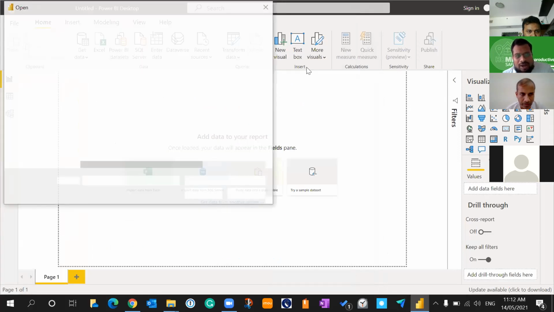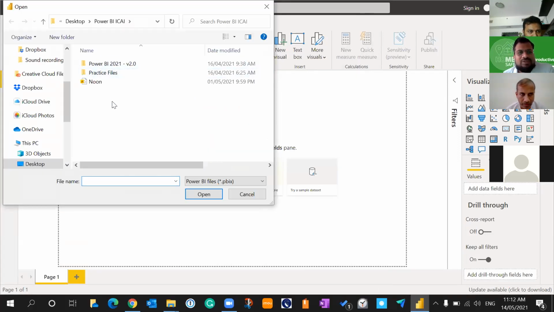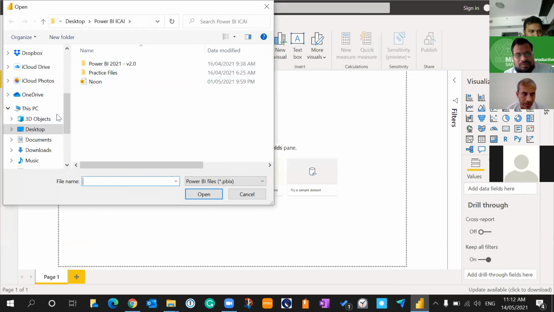No, so I'm searching for the file which Pradeep shared just now. Yeah, it will be there in your desktop. Yes, okay, I'll try. Okay. Download.